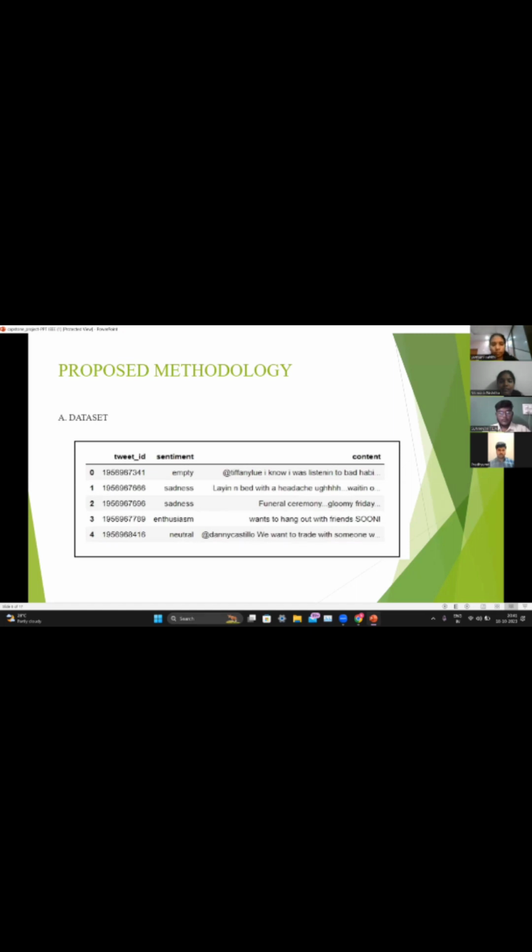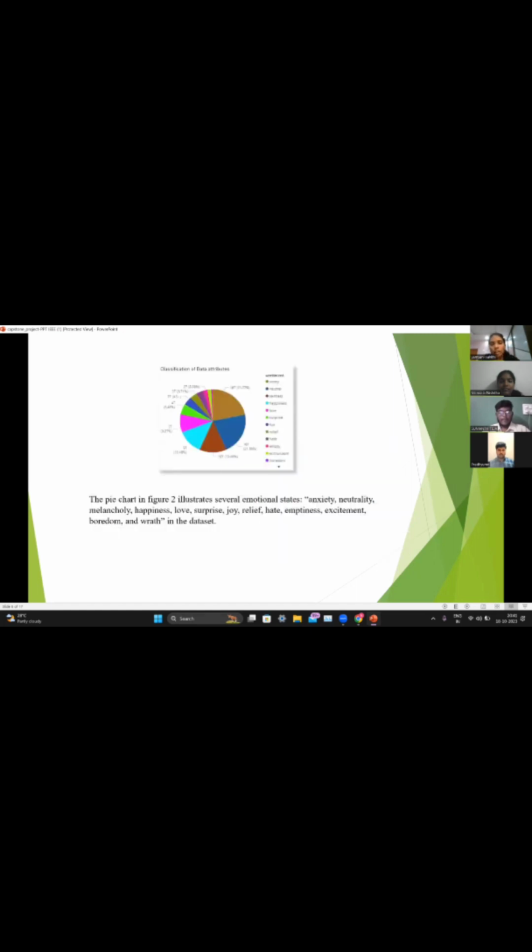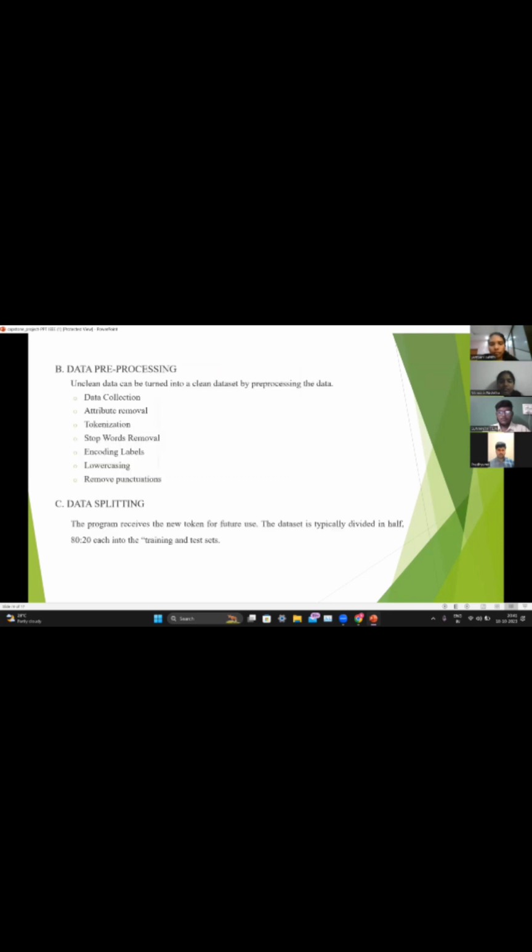Next, we have made this pie chart. This pie chart tells about the percentage of each emotion in the sentiment column. As we can see, worry has the highest percentage, whereas enthusiasm has the lowest percentage. In this pie chart, we can see the percentages of every category. Next.